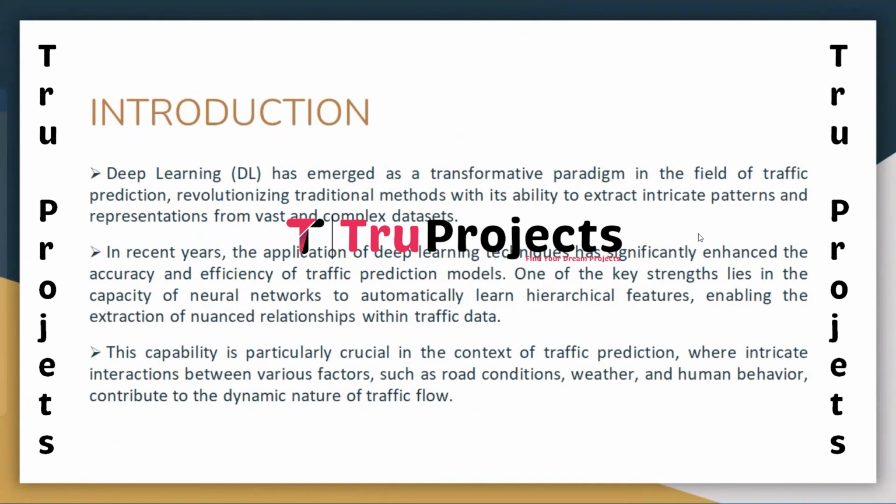A critical advantage lies in the inherent ability of neural networks to autonomously acquire hierarchical features, facilitating the extraction of subtle relationships within traffic data. This capability proves especially vital in the domain of traffic prediction, given the intricate interplay among diverse factors, including road conditions, weather and human behavior, all of which contribute to the dynamic nature of traffic flow.